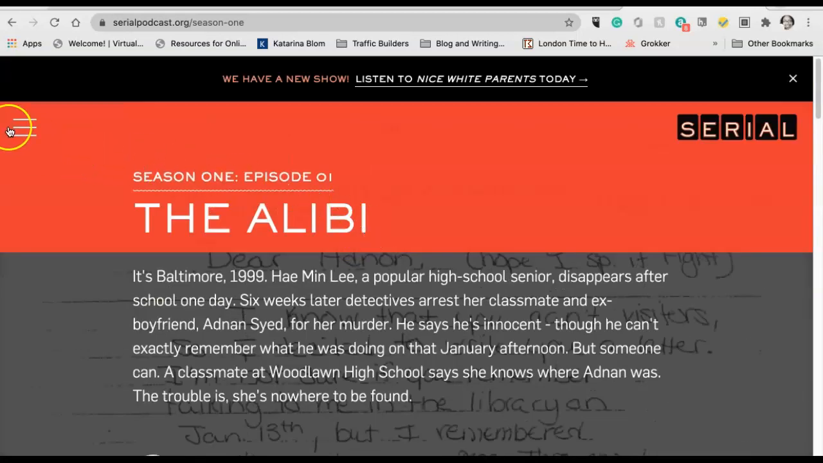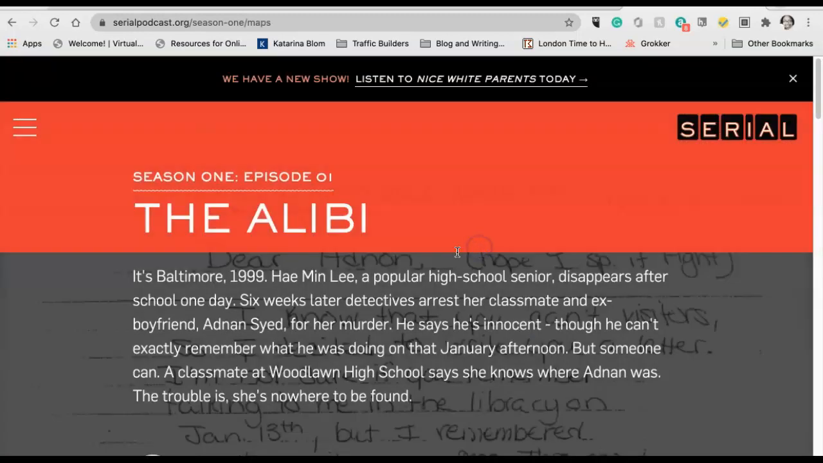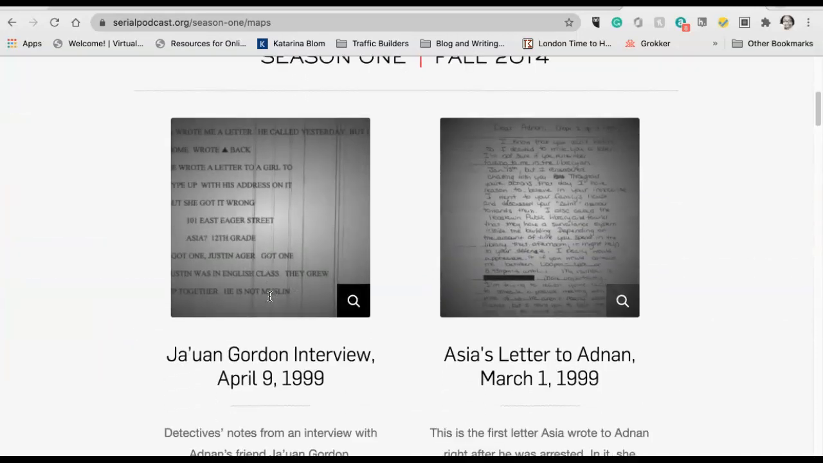Now let's go back to the menu, because when we go to season 1 and hover over that, we have a lot of information on the right hand side. We have home, episodes, posts, maps, docs, etc., about, and music. I'm going to hover over maps, docs, etc., and click here, because this is where a lot of the information is, right?